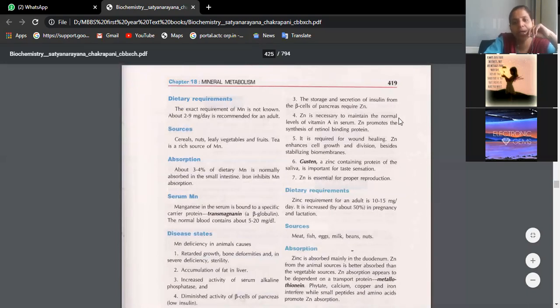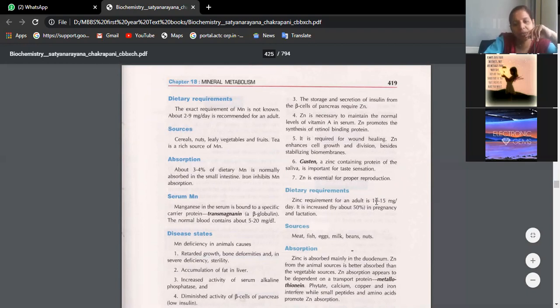It's necessary in maintenance of normal levels of vitamin A, because it helps in the formation of retinol binding protein. It is also required for wound healing. Gustin, a zinc containing protein of saliva, is important for taste sensation and it is essential for proper reproduction.